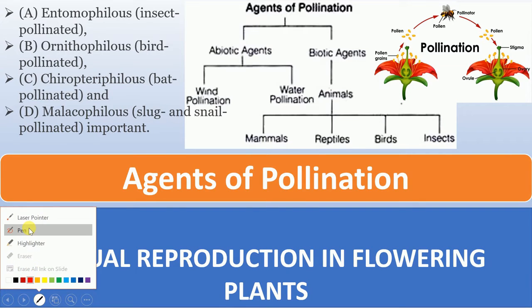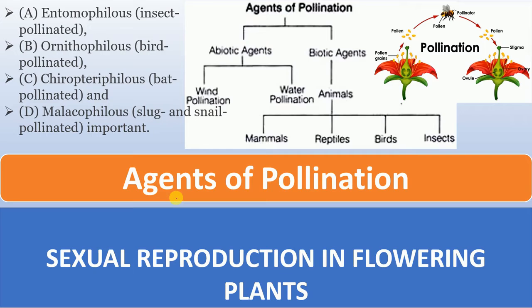So in the last lecture we discussed types of pollination. In that lecture we went through self-pollination and cross pollination. We looked at autogamy, geitonogamy and xenogamy. So in this lecture we are going to discuss agents of pollination.